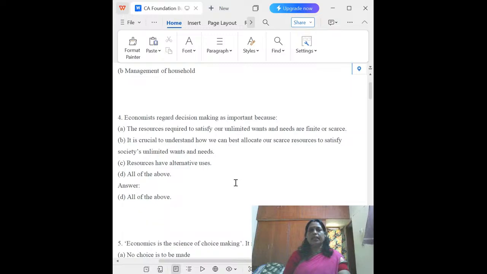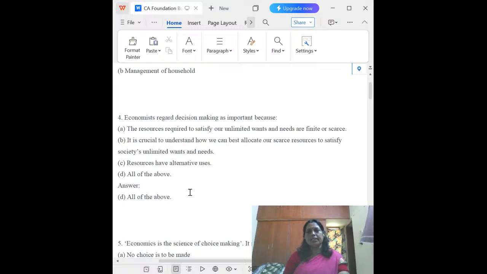The next one, economists regard decision making as important because why? Decision making is important for economists because of these four answers. All of the above is the correct answer. The first one is the resources required to satisfy our unlimited wants and needs are finite or scarce. Human wants are unlimited, but the resources are always limited. That is why decision making is very important for economists.